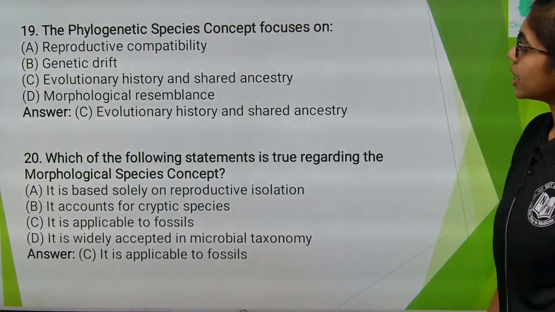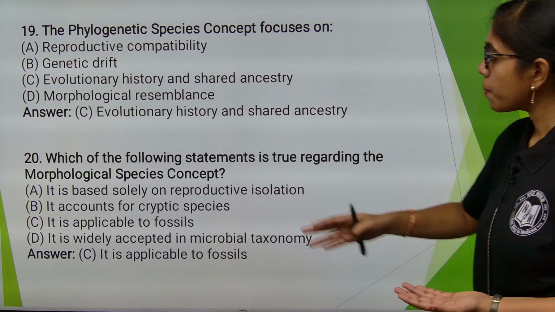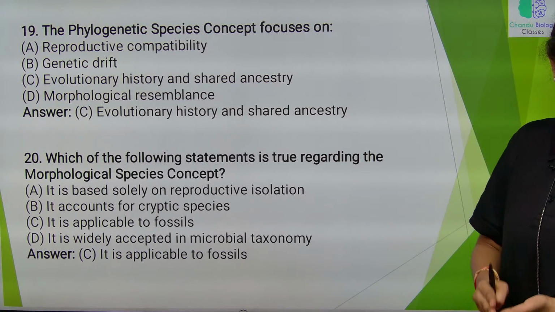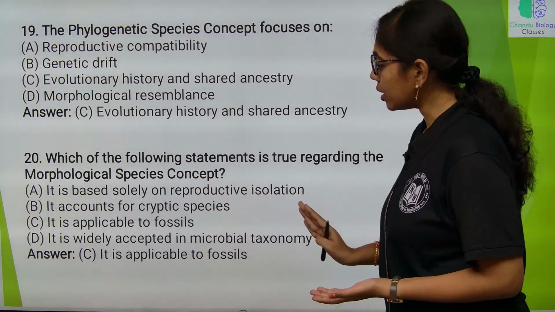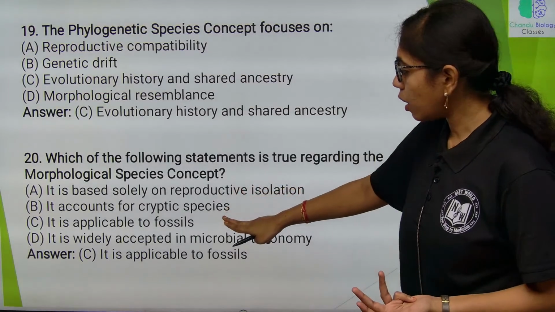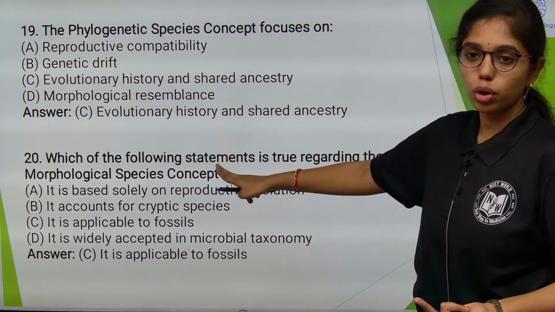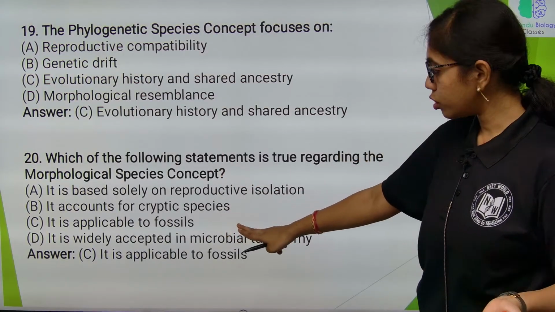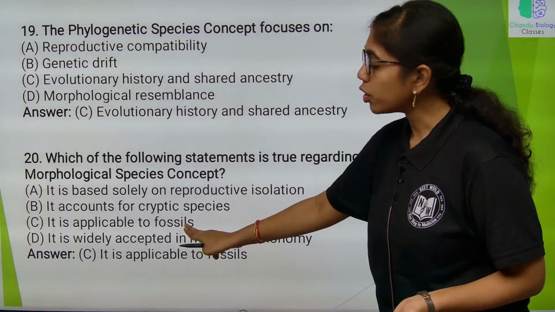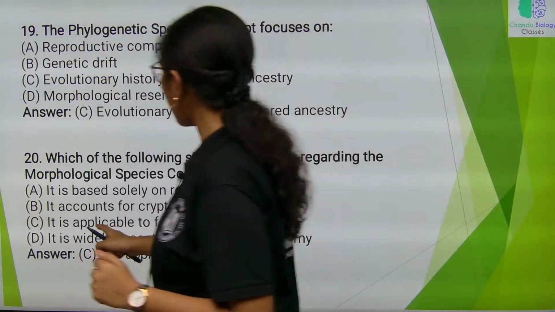Next, the phylogenetic species concept focuses on evolutionary history of the organisms. Which of the following statements is true regarding morphological species concept? It is based solely on reproductive isolation? No, because morphological concept of species is asked. It accounts for cryptic species? No, we cannot identify cryptic species because genetic variation is not told over here. It is applicable to fossils? Yes, because morphological traits are different in different fossils. So here the option is C.